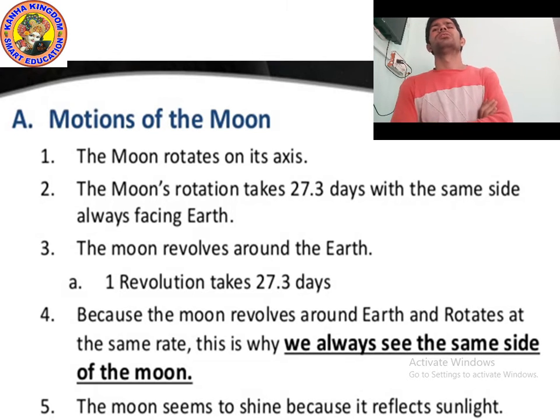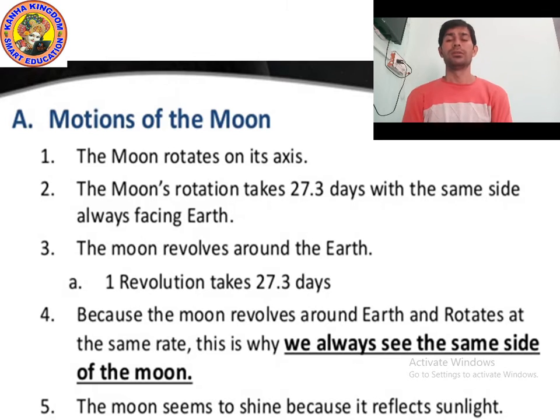We cannot see the rear side of the moon.